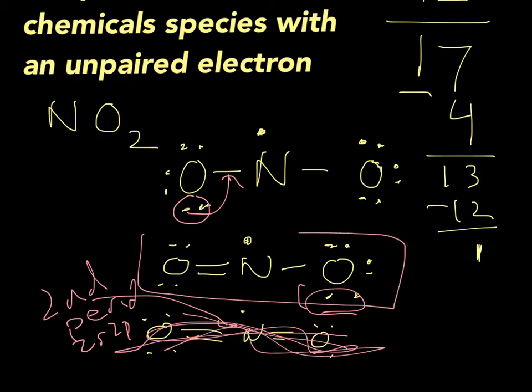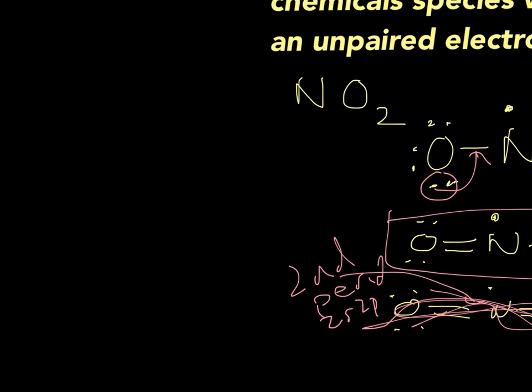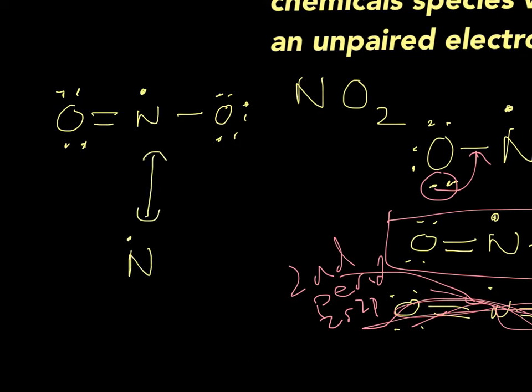So we're stuck with a Lewis structure where nitrogen has an unpaired electron. As usual, we believe in social justice, and there's no reason to pick on one oxygen as opposed to the other. Meaning that, yes, not only do we have a free radical, but this free radical resonates. What does resonate? This compound has an unpaired electron, and there's nothing we can do about it. That makes this a free radical.